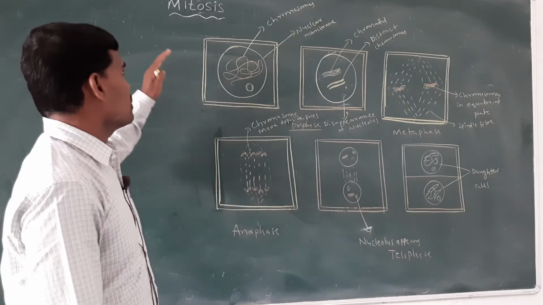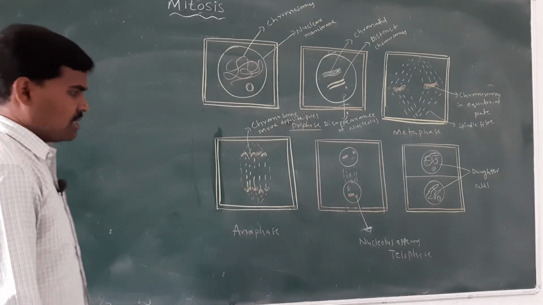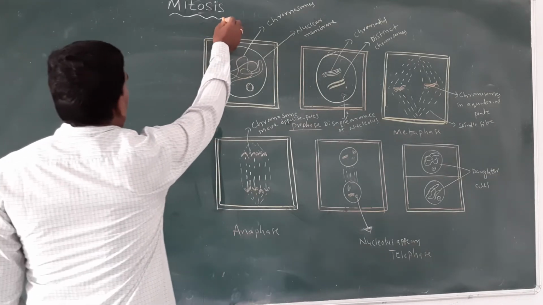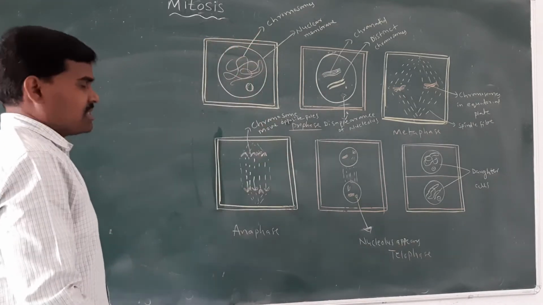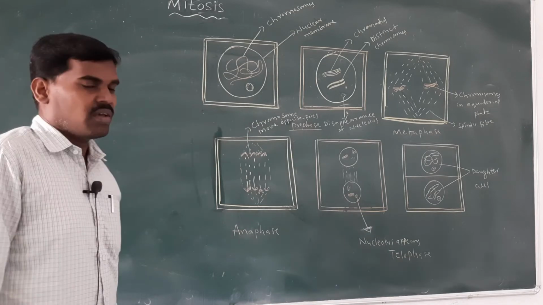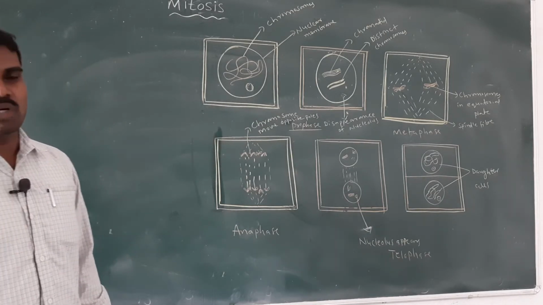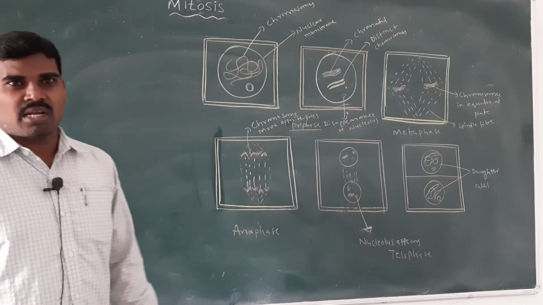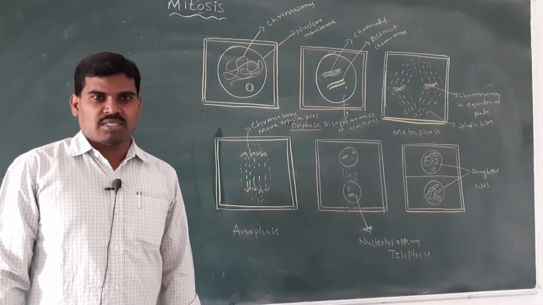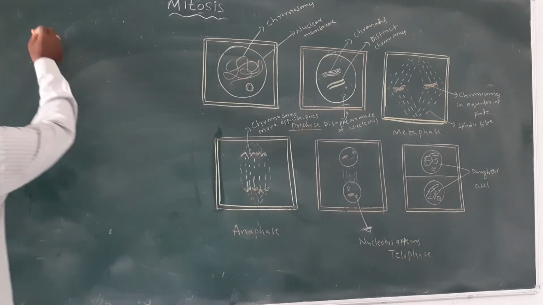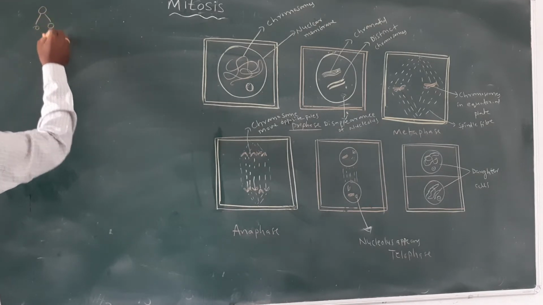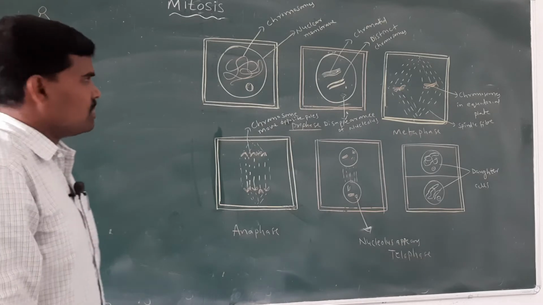Now we are going to discuss cell divisions. The first one is mitosis. Define mitosis: one cell dividing into two daughter individuals is called mitosis.